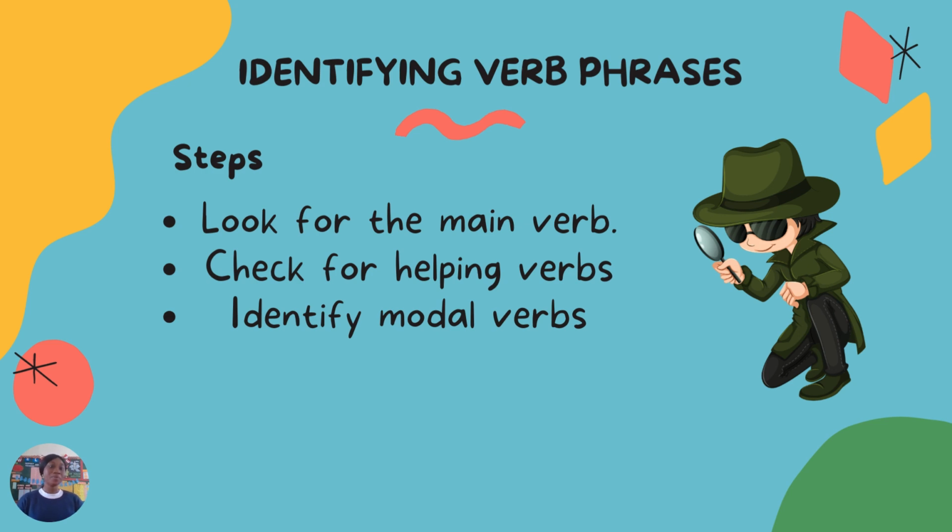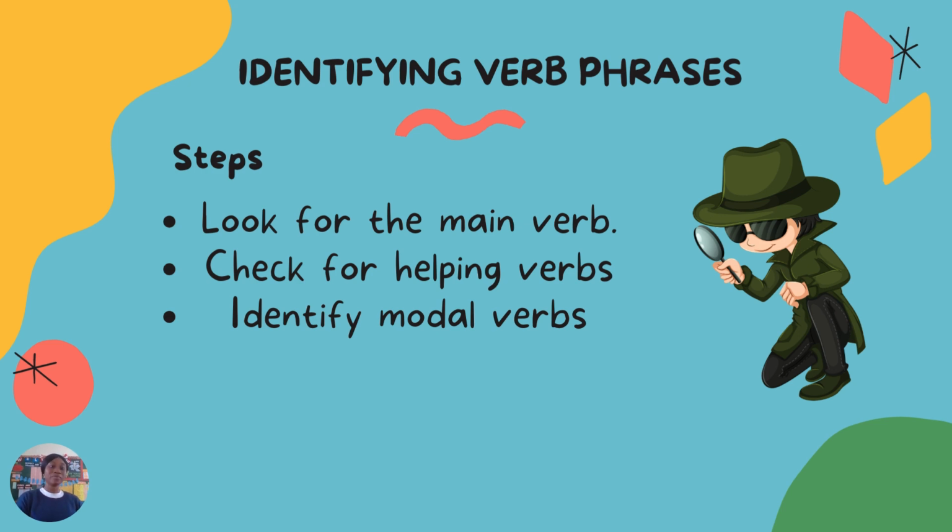Then check for helping verbs. Example of helping verb like she is running, I am dancing, he was sleeping. So those are your words, helping verbs. They're always attached right beside your main verb, supporting. Okay, so they are most times in the middle of your subject. Subject is the person that is doing something. So most times you find your helping verb in the middle of the subject and the main verb. And then you can identify modal verbs. Remember that modal verbs are verbs that talk about ability, what you can do, possibility, what you're likely to do, and permission, what you want someone to allow you to do.